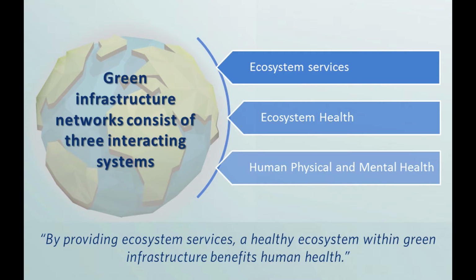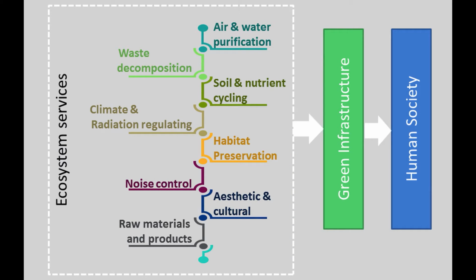In essence, green infrastructure is the interconnectedness between three subsystems within the urban ecology, namely ecosystem services, ecosystem health, and human and physical well-being. It is about creating healthy natural ecosystems within urban environments, which in turn ensure that critical ecosystem services are provided to humans. Let's have a closer look at the relationship between ecosystem health and human well-being.